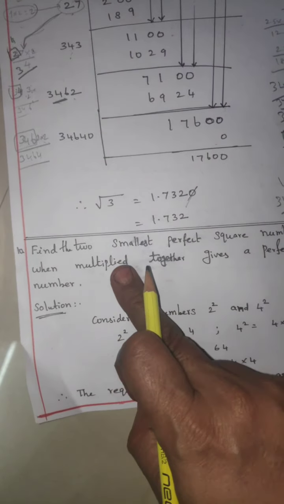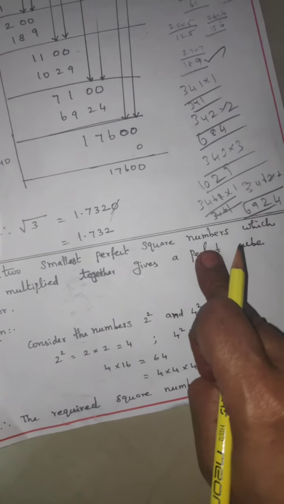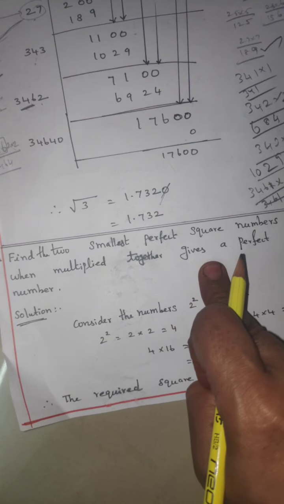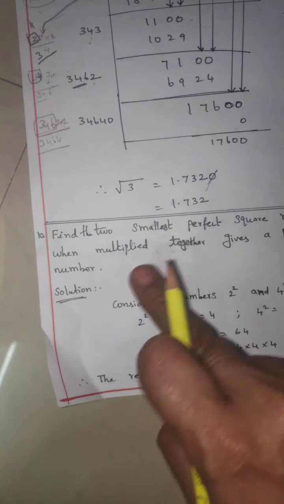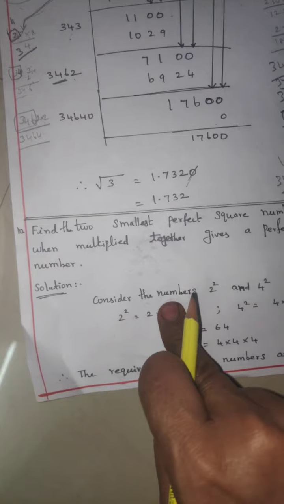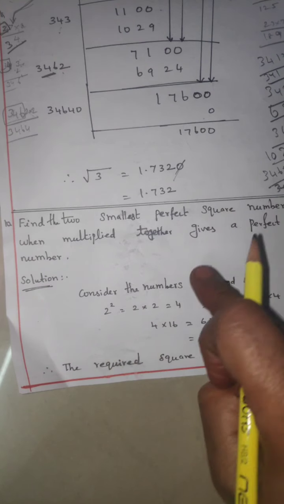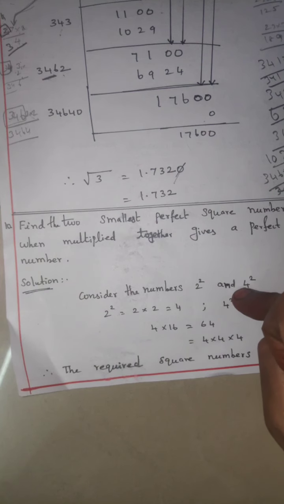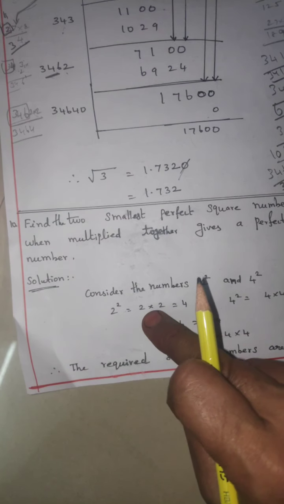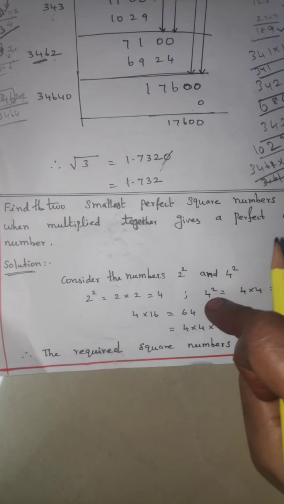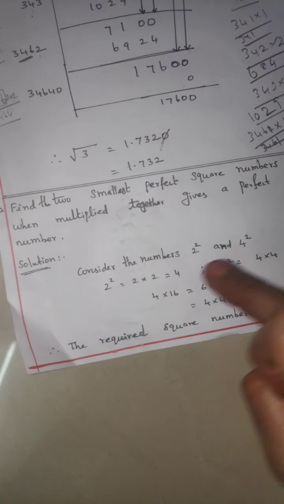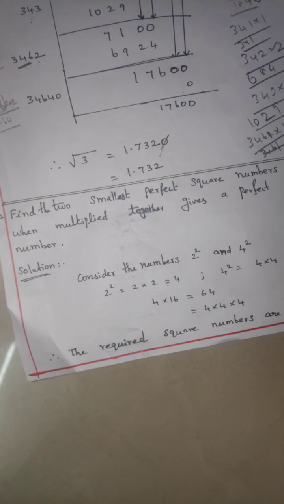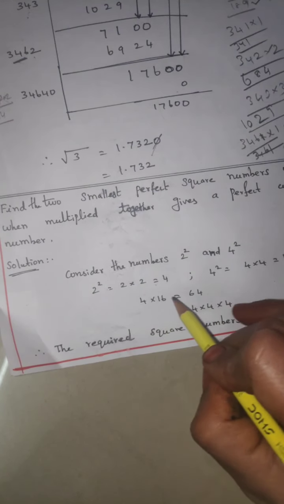Next 10th sum, find the two smallest perfect square numbers which when multiplied together give a perfect cube number. Consider the number 2 square and 4 square. You take in 2 square and 4 square. Smallest number is 2 square, 4 square. Now 2 square, how to divide, multiply 2 into 2 equal to 4. 4 square, 4 into 4 equal to 16. Here 4 into 16 equal to 64. This 4 into 16 multiply again, 4 into 16 equal to 64.